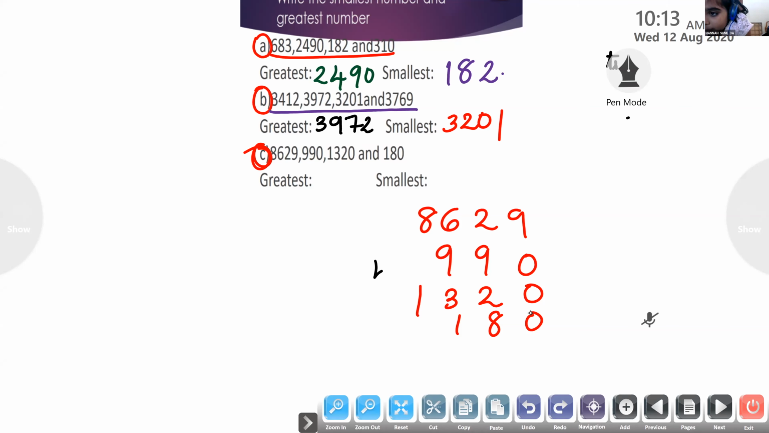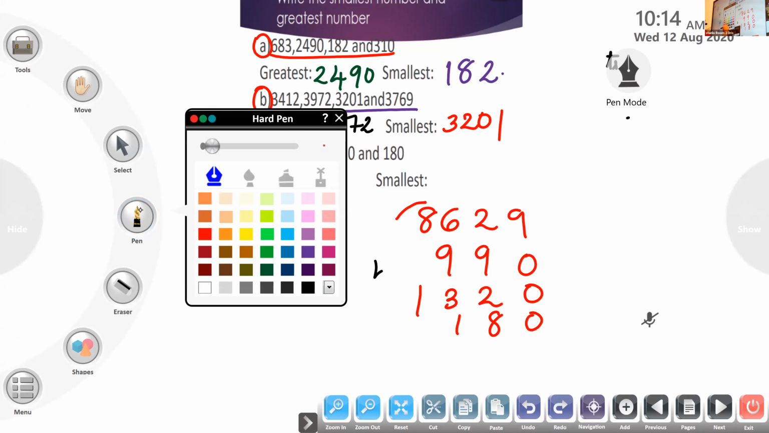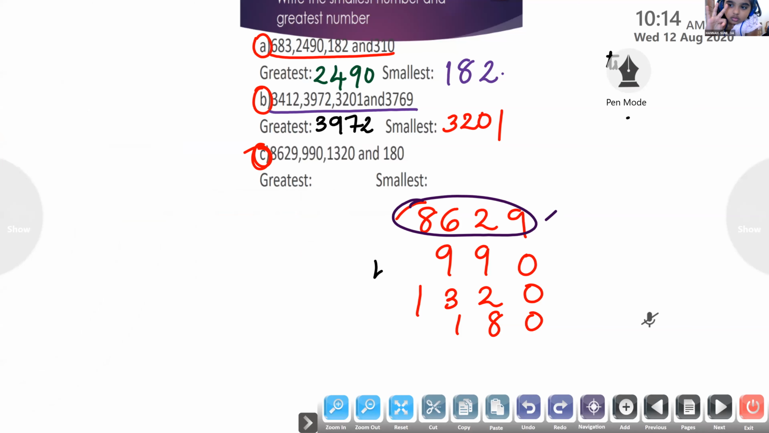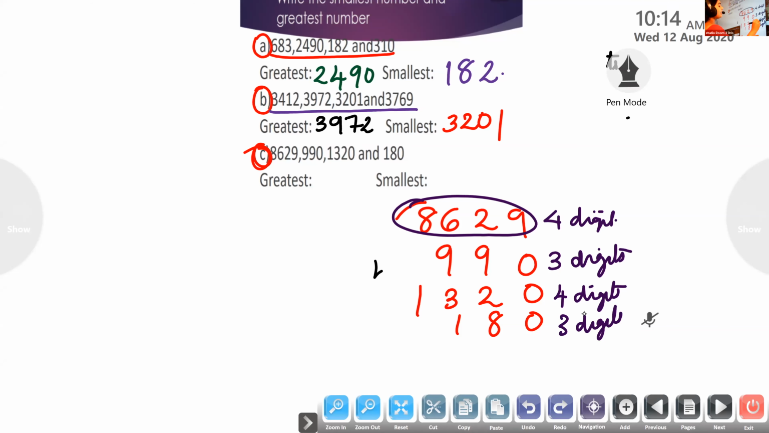We should look at the numbers. First we should check the number of digits. Here, the first number is having how many digits? 4. Yes, 4 digits. Second number, how many digits? 3. Next one is 3. Next, 1,320, how many digits? 4. Next one, how many digits? 3. So first we can find the greater number.